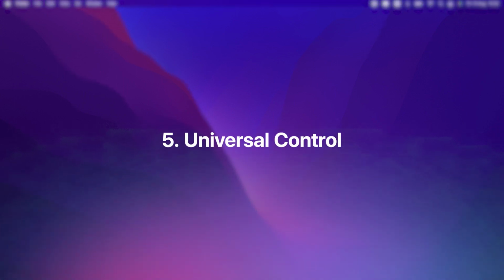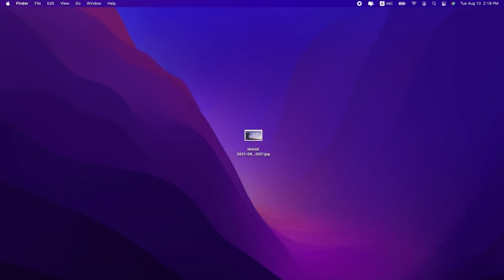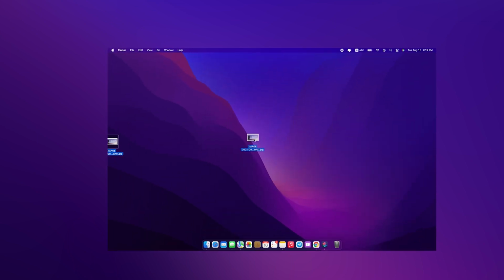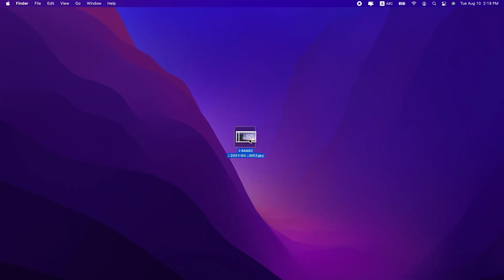Next, Universal Control. Have you ever wished you could have one keyboard and mouse and switch quickly from typing on your Mac to typing on your iPad or iPhone? Well, now you can. Put your iPad next to your MacBook, and you can even drag the cursor from the Mac screen onto the iPad screen. Then start typing in whatever app is open on your iPad. Put two MacBooks next to each other, and you can drag and drop files and folders from one to the other. Amazing!